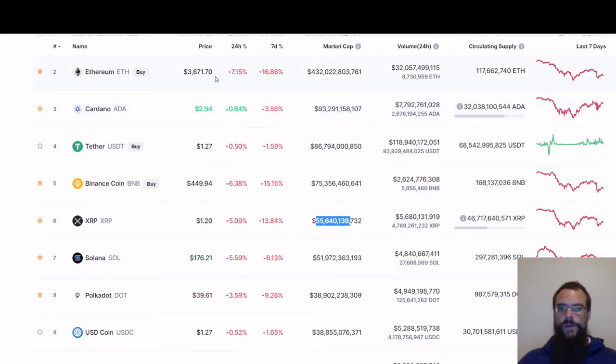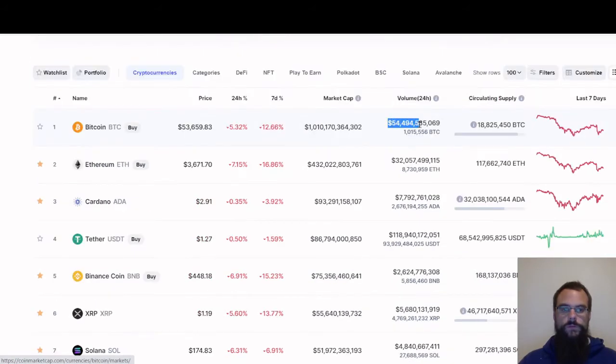Anyways, you got your price here, what the current price is, your 24-hour percent, so how much it's changed in the last 24 hours. And then this row here is how much it's changed in the last 7 days. Then you have your market caps, which is this row right here. And you got 24-hour volume, which I'm sure you can see there. Now, the top number is in Canadian currency. Whatever your currency is going to show up here. So this is how much has been traded in 24 hours.